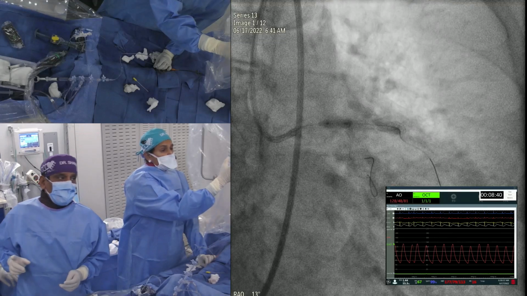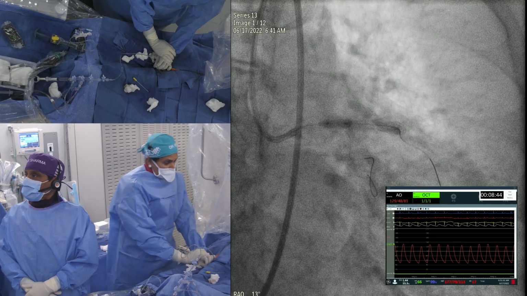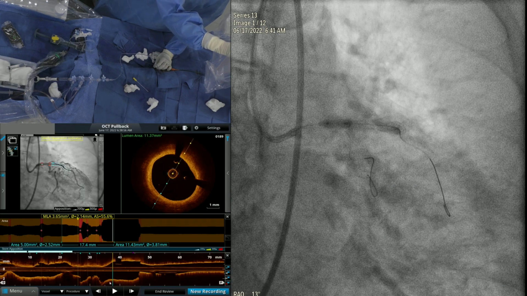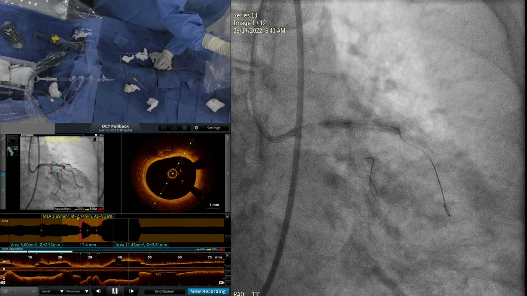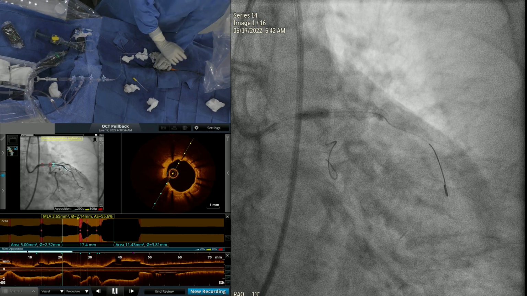2.5, a 3.5 Wolverine into the left main. So you see there's still a dent. You can still see that dent is still there. So in this situation, will we take an IVL or not?